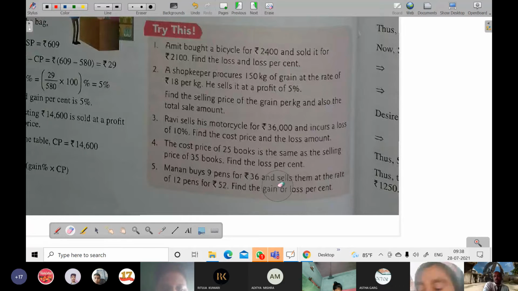Sorry, not 40, it is 48. Then it will become what? 4 rupees profit is there. So gain percent is 4 by 48 into 100%. So you can say 12 for 48, so 12 divided by 12 is 96. So 8.3. Okay, 12 times 3 is 36 and 4 will be there. It will come 8 point something, that will be the answer.